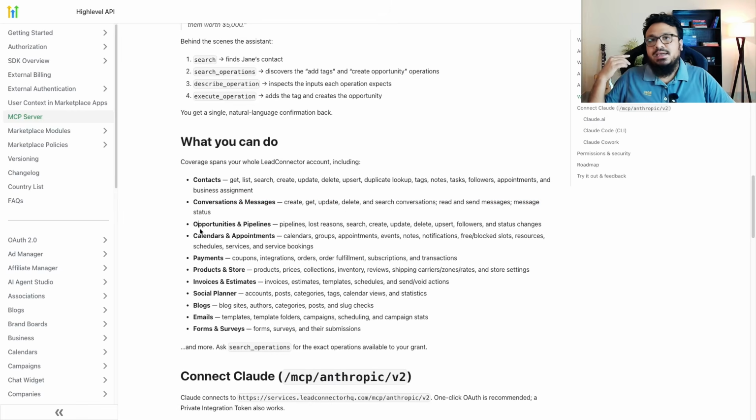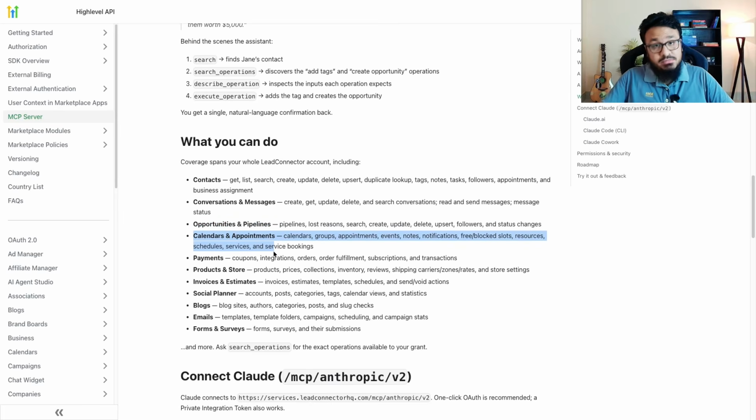Like I said, it can perform all the contact operations like conversations, get, list, search, delete, duplicate, lookup, that kind of stuff. It can filter through contacts. For example, as you can see, I searched for the contacts that were created last week in my account, and it got a list of that. And then it can book people in for appointments. It can update pipeline stages. It can't create the pipeline itself, but it can manipulate the data in the pipelines that already exist here.